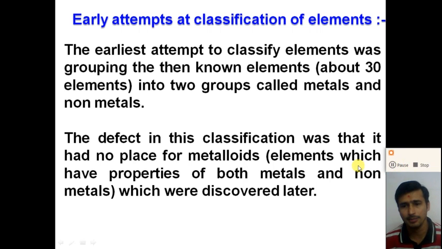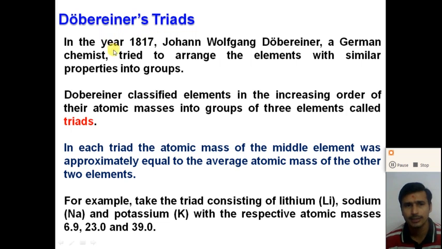So dear student, after that different scientists tried to arrange the different elements according to their properties. So let us start with the first, Dobereiner's triads. In the year 1870, Johann Wolfgang Dobereiner, a German chemist, tried to arrange the elements with similar properties into groups. Dobereiner classified the elements in the increasing order of their atomic mass into groups of three elements, that are called triads, right? So, Dobereiner's triads.